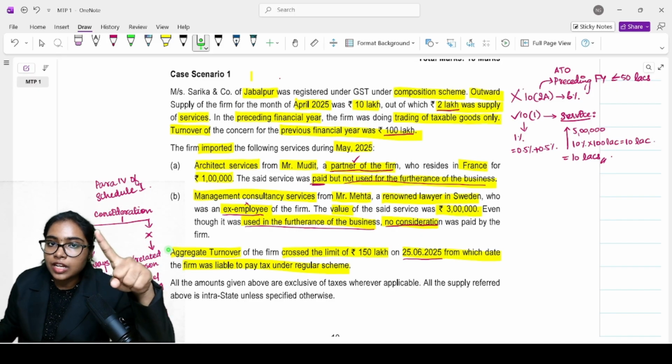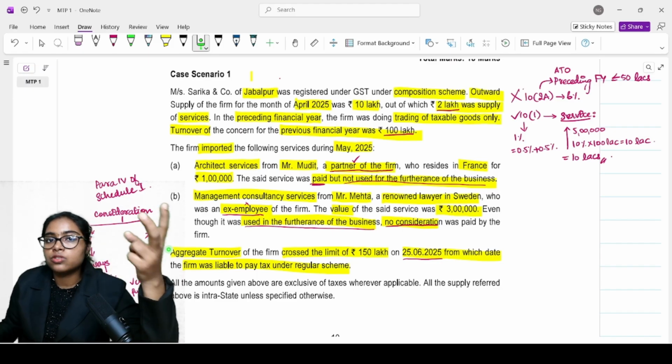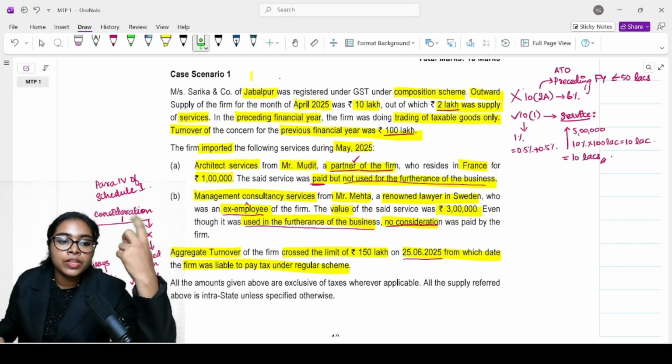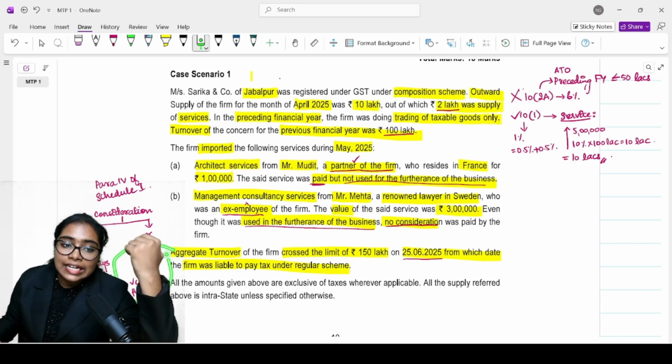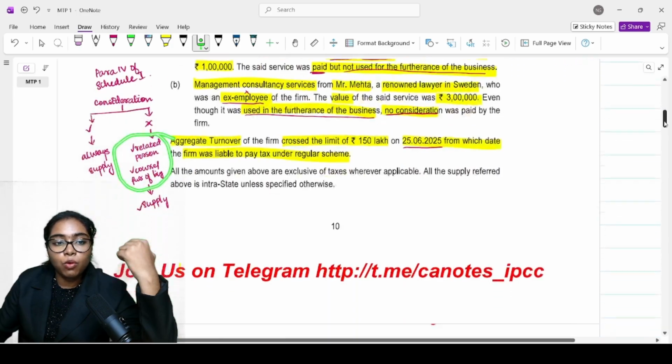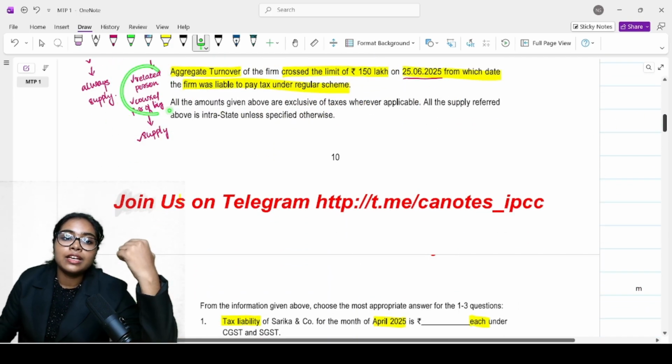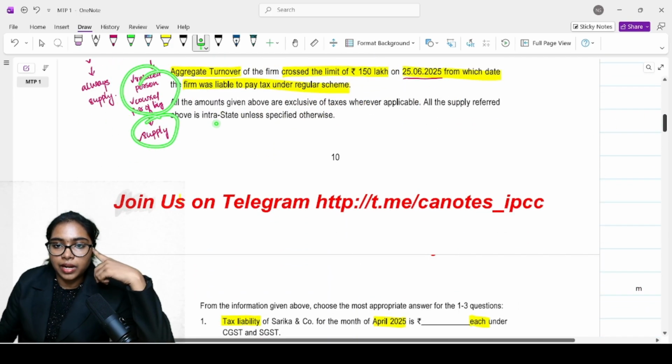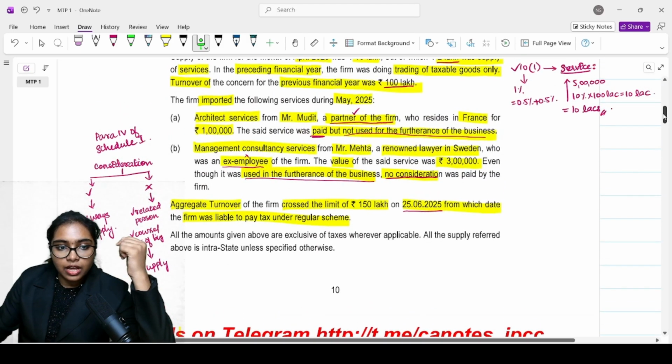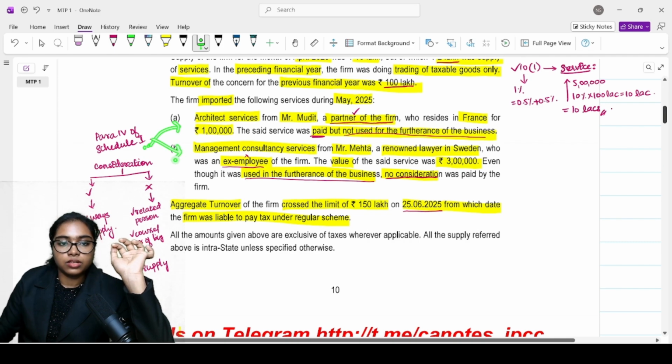One, the transaction should have occurred between related persons. Second, it should be in the course or furtherance of business. If both these conditions are satisfied, then yes, it will be treated as supply. Now, look, you need to correlate this particular information with these two cases.